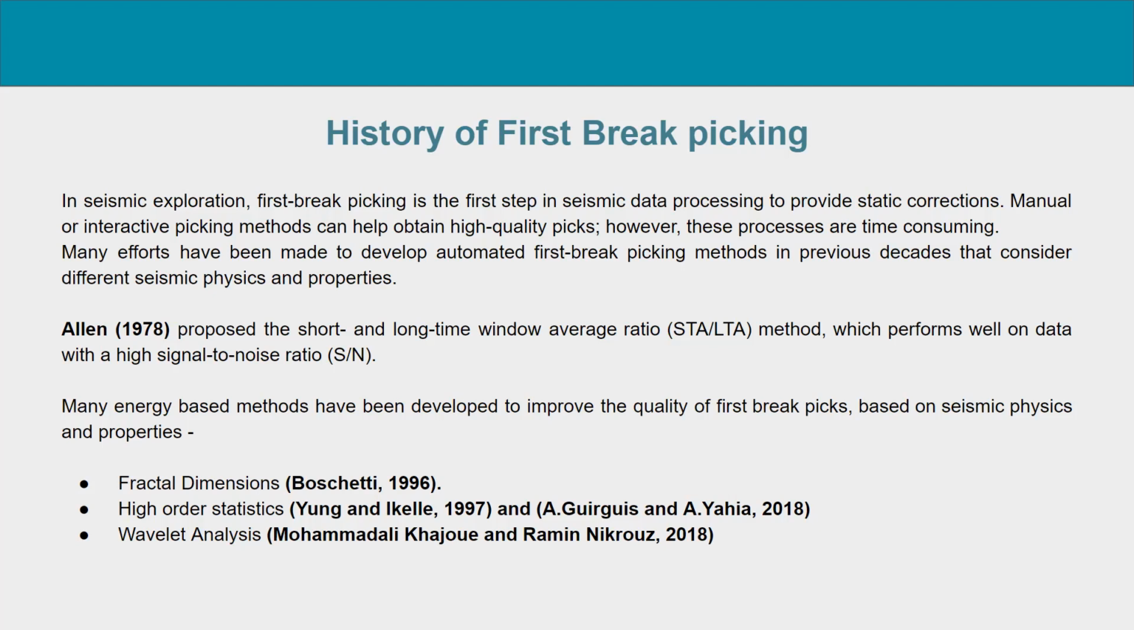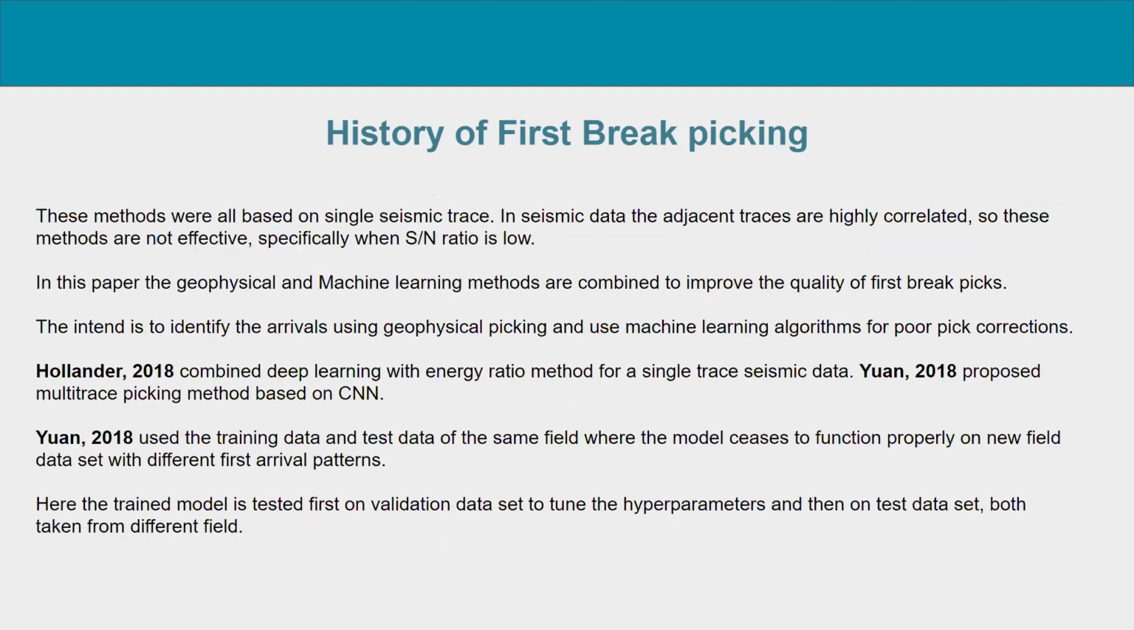In 1997, Young and Icke proposed the use of the higher order statistics method for improving the quality of first break picks. In 2018, A. Gurbuz and A. Yahya compared the cross correlation, that is the second order statistics, and bispectral correlation, that is the third order statistics, based on time delay estimation, proving the ability of bispectral correlation to suppress Gaussian noises in real seismic data conditions. Also, over time, the use of wavelet analysis applied to seismic reflection data has been proved to provide great results. So till now we have discussed the methods majorly based on a single seismic trace.